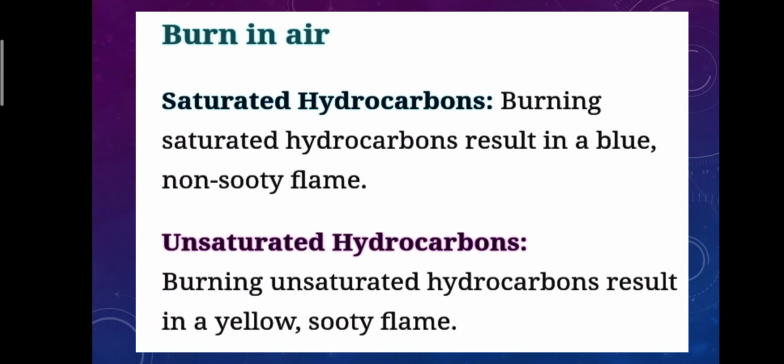Number 3, burning in air. Saturated hydrocarbons: burning a saturated hydrocarbon results in a blue non-sooty flame. For example, when methane is burned, it gives a blue flame. Unsaturated hydrocarbons: burning an unsaturated hydrocarbon results in a yellow sooty flame.